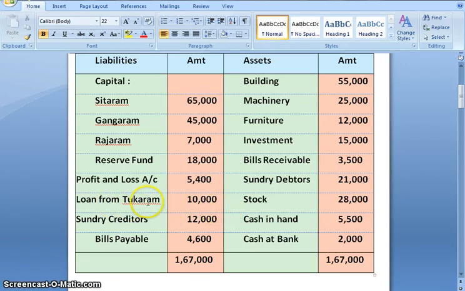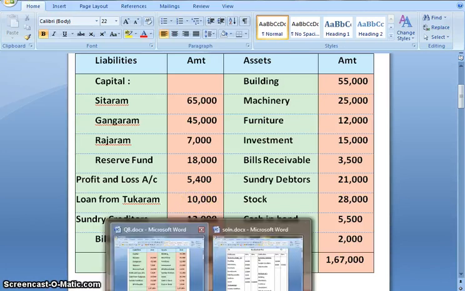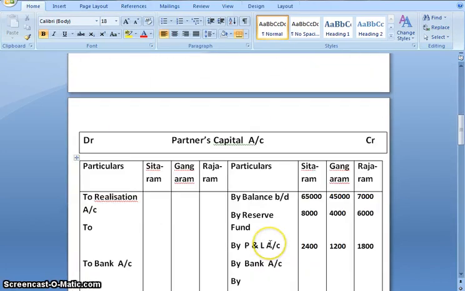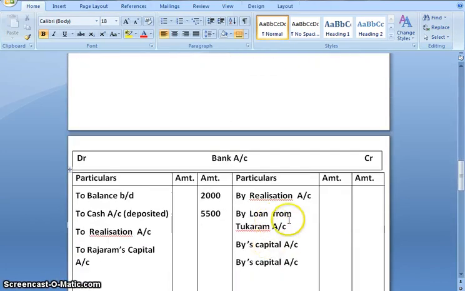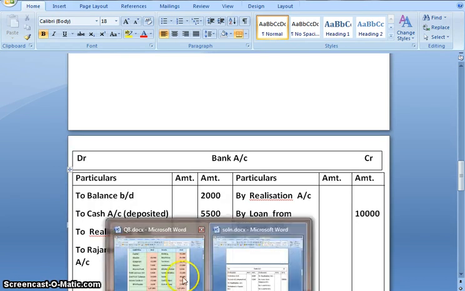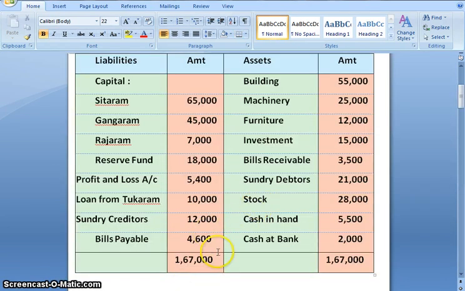Next is loan from Tukaram. Now this would be payable directly from the bank account. Amount is 10,000. So by loan from Tukaram, amount would be 10,000. So we have done posting of the balance sheet.